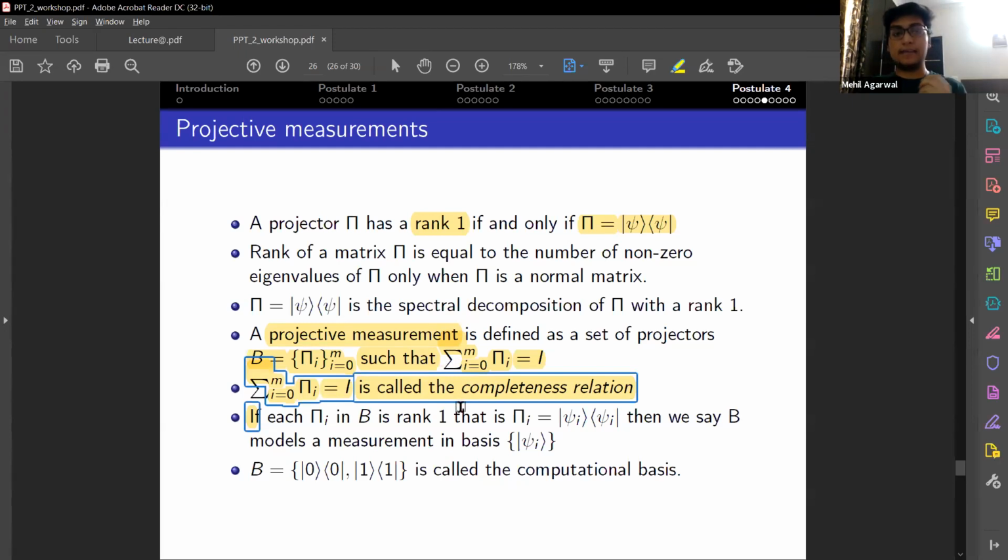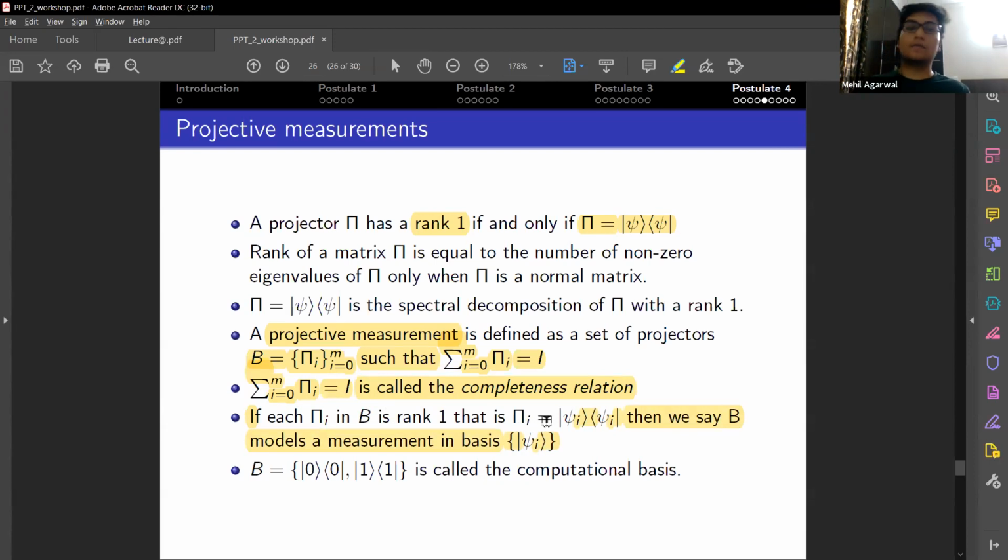And if every element is rank 1, then we say the measurement is happening in the psi I basis, because every projector is psi I. So for example, if we have the projectors ket 0 bra 0 and ket 1 bra 1, then the measurement will happen in the computational basis.